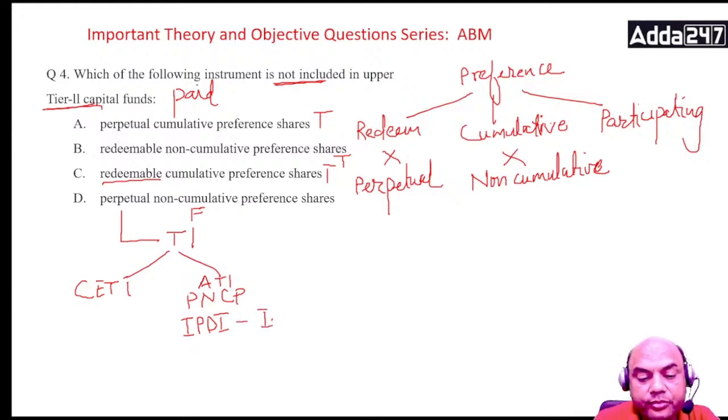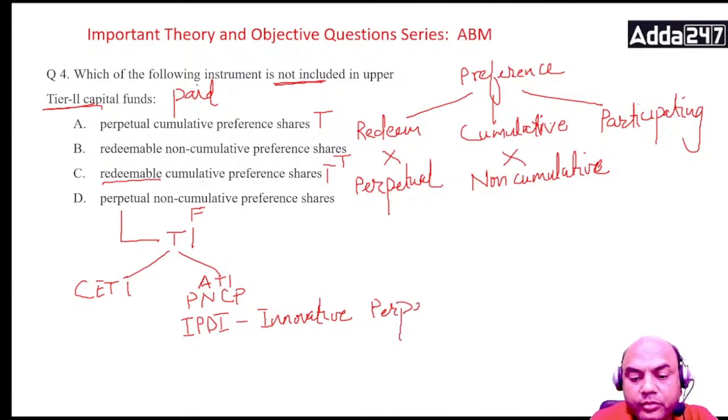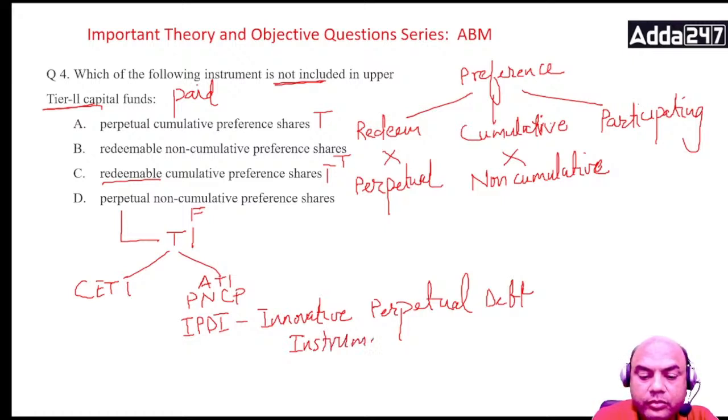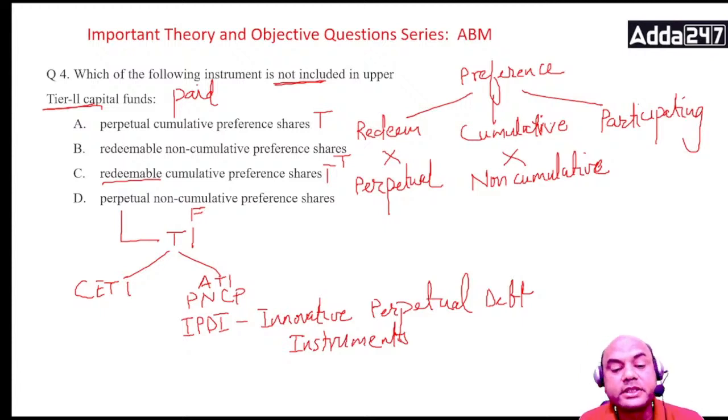Innovative perpetual debt instruments. So that is IPDI. So these are the part of tier 1 capital. Got it? Go on.